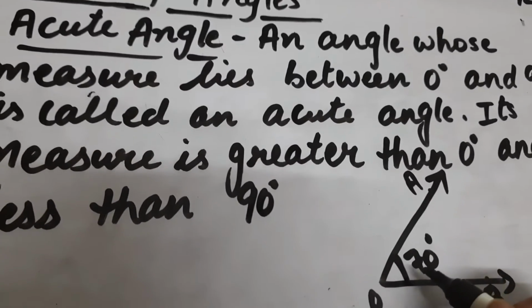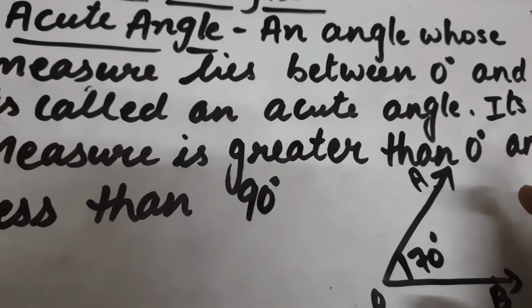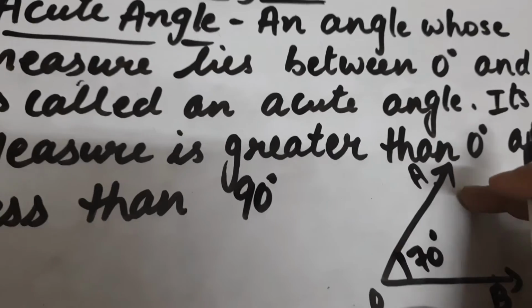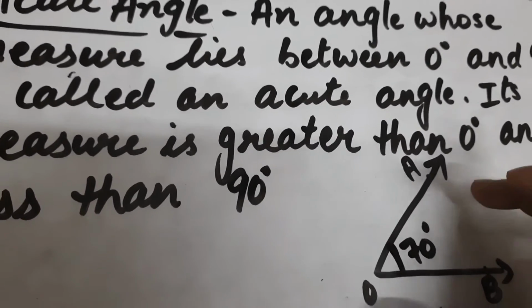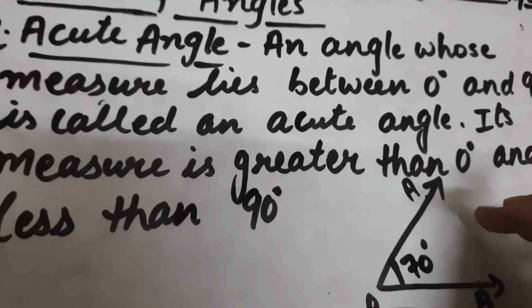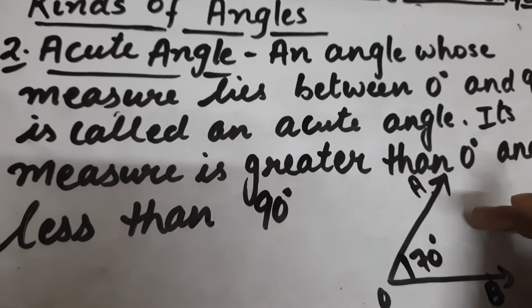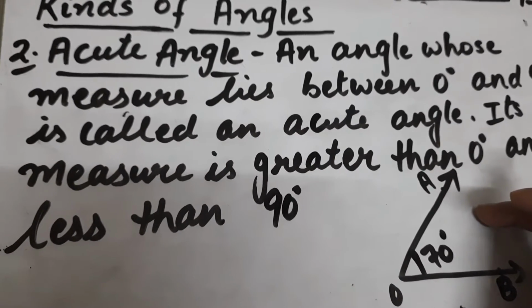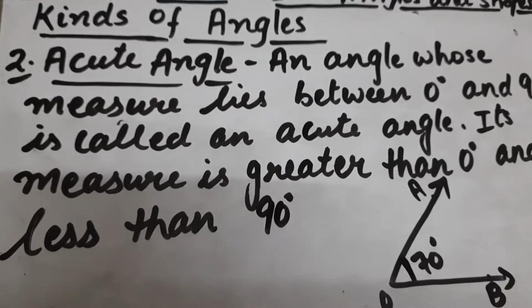Here I have taken an angle of measure 70 degree. So this is an acute angle because its measure is less than 90 degree. So what is an acute angle? An angle whose measure is greater than 0 degree but less than 90 degree.